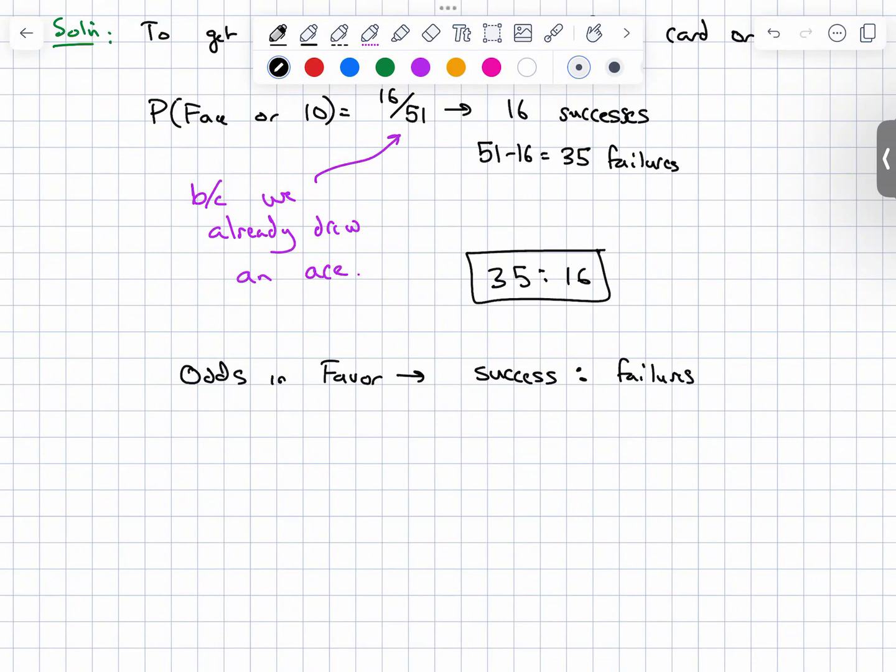And for odds against, you write the failures first, and then the successes. It's just one of those things. I know why: if you're a betting person, you either want them to win or you want them to lose, like in a sports game. So they both do the same thing. That's in a comment then.